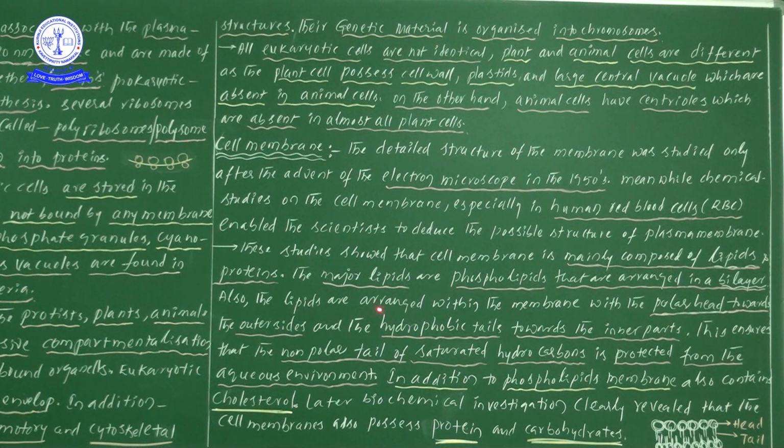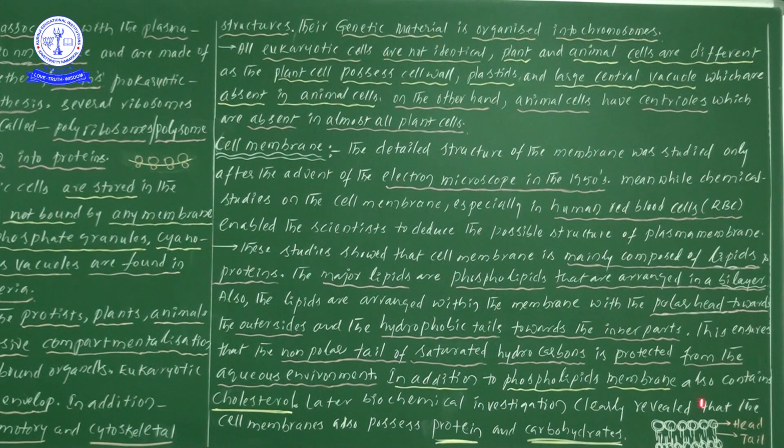Next, the lipids are arranged within the membrane with the polar head towards the outer side.